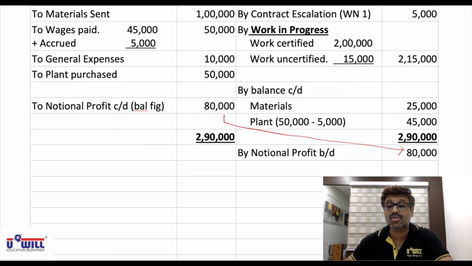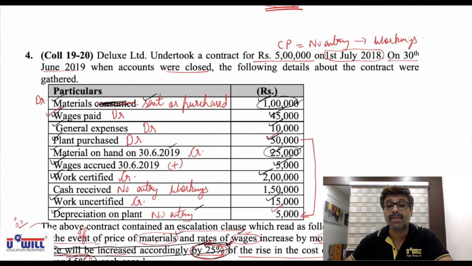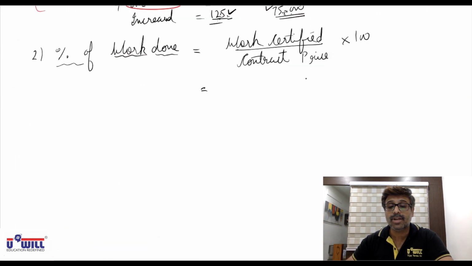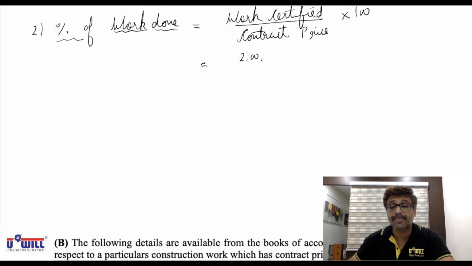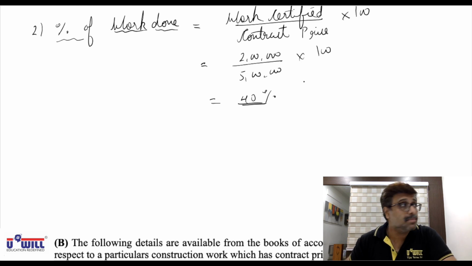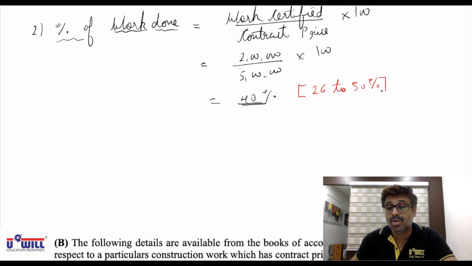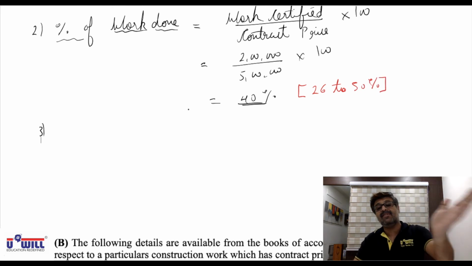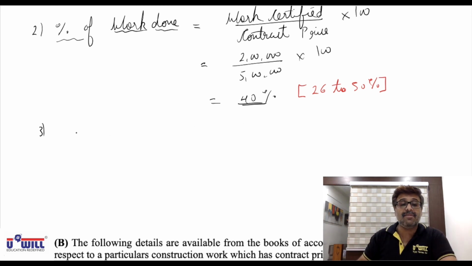Work certified is 2 lakhs, and the contract price is 5 lakhs. 2 lakhs divided by 5 lakhs into 100 is equal to 40%. For the first time, we have got the percentage completion between 26 to 50%. So here not 2/3 but 1/3. All the questions we have done were between 51 to 90. Here only 40% work is done.